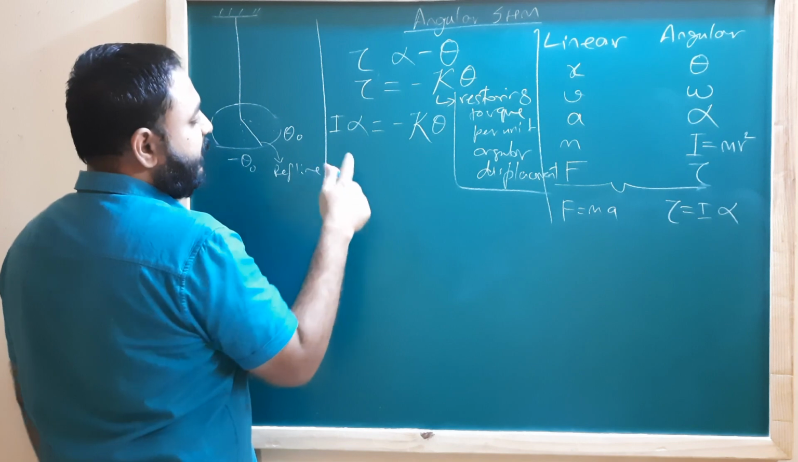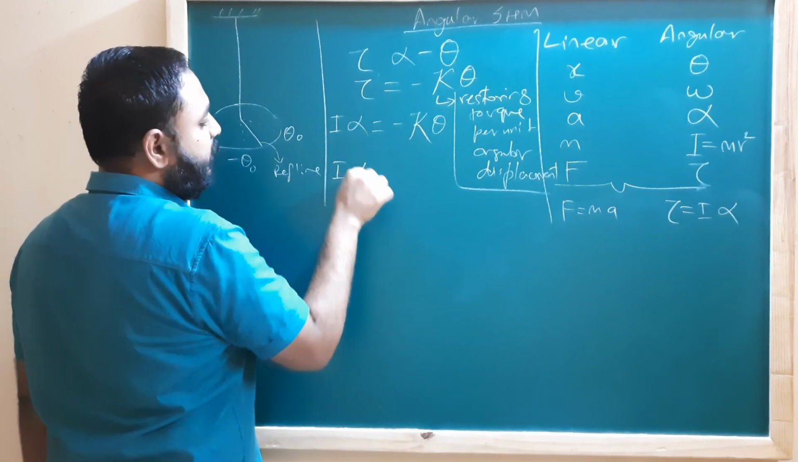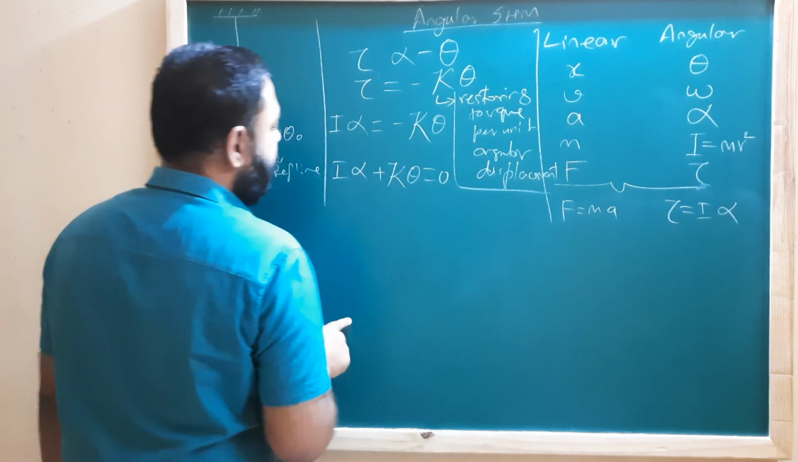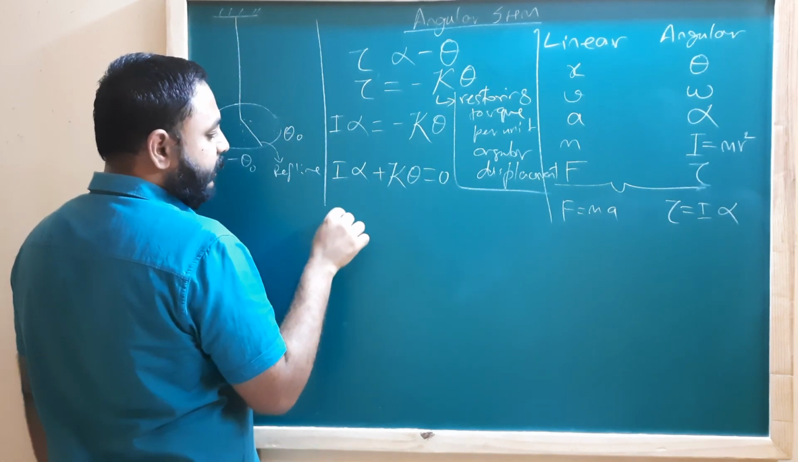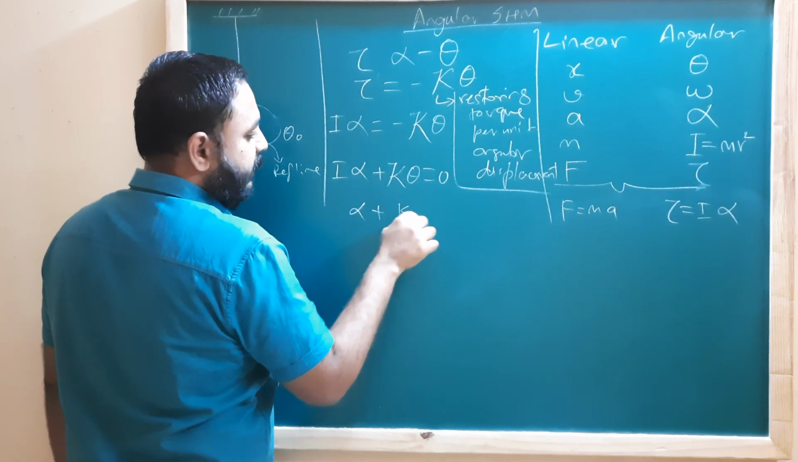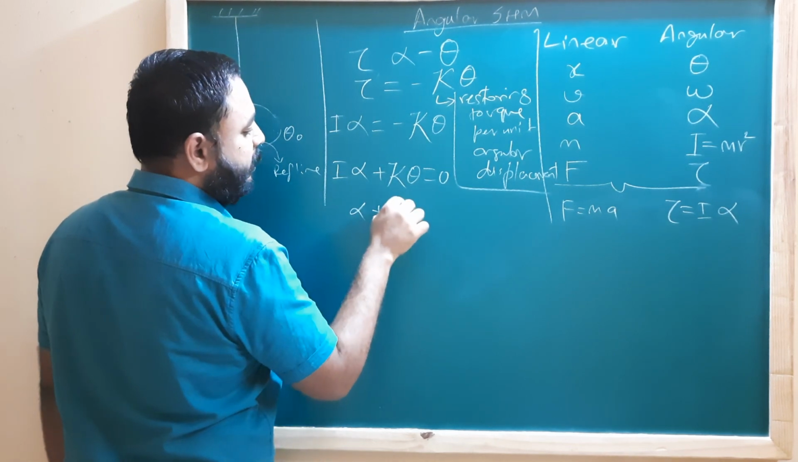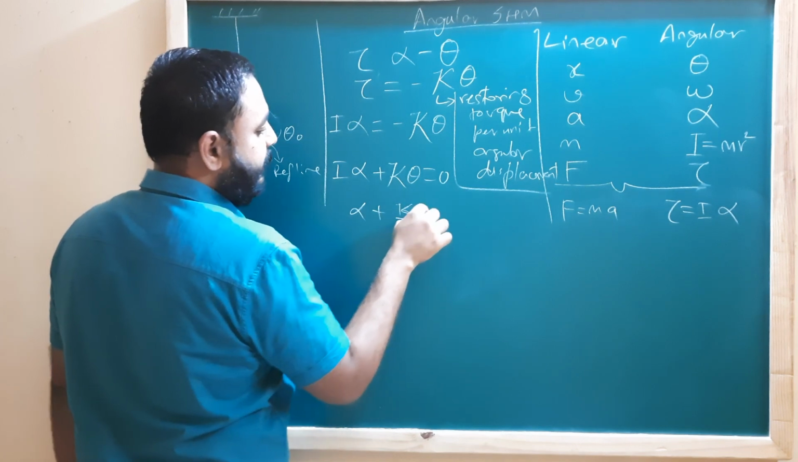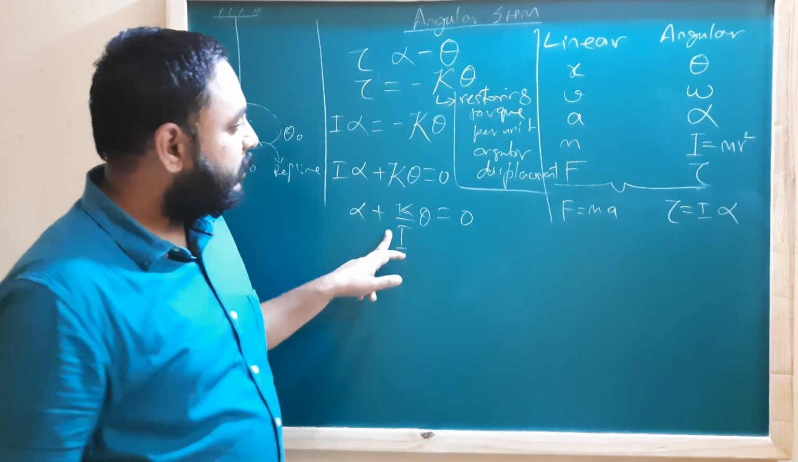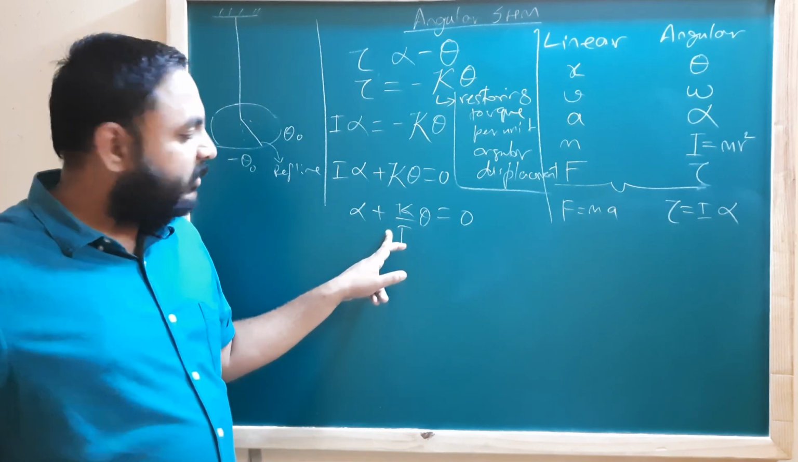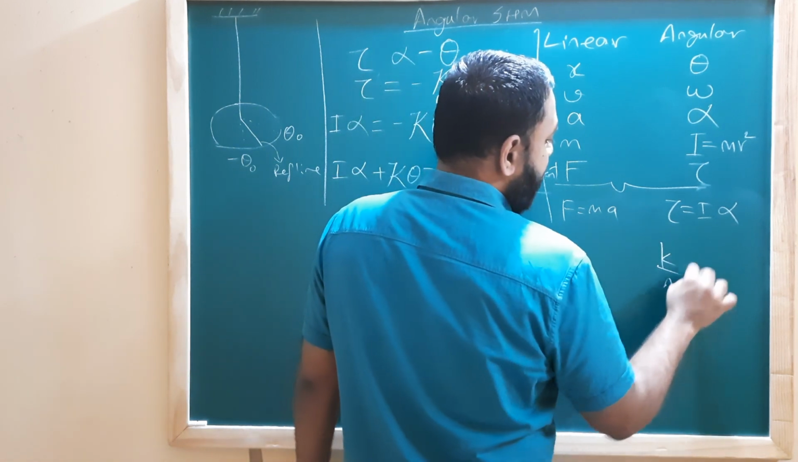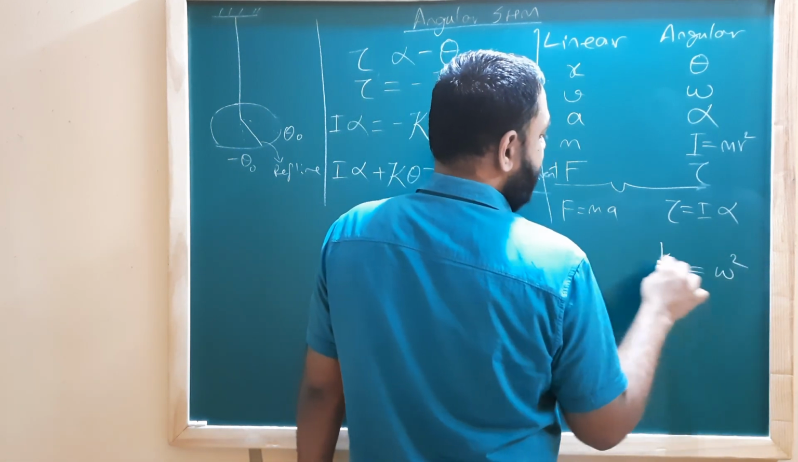Now I'll just bring this to this side. So I will have I into alpha plus kappa times theta is equal to 0. I divide by I, I will have alpha plus kappa upon I times theta is equal to 0. Now if you remember, when we did the same derivation for linear SHM, here what did we have? We had k upon m, and k upon m we defined as omega squared.